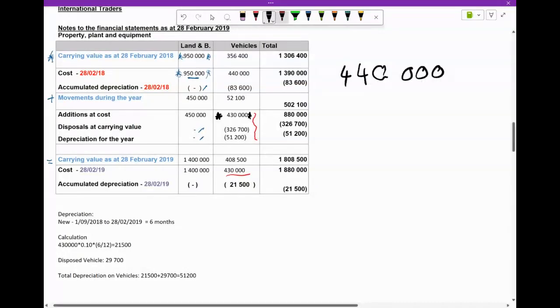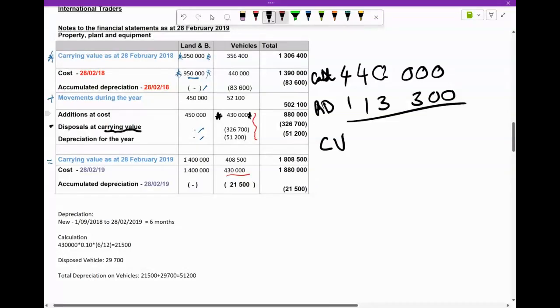And then we know that the total accumulated depreciation was 113,300, if I'm not mistaken. So what is the carrying value? This is accumulated depreciation. This is the cost. Here we have disposals at carrying value, so we need that: 326,700. So you see where it's coming from.